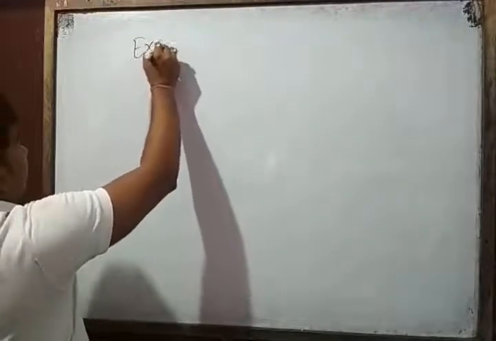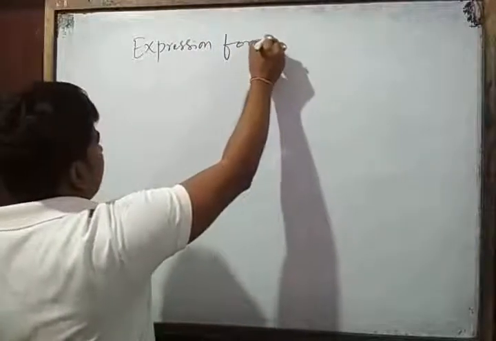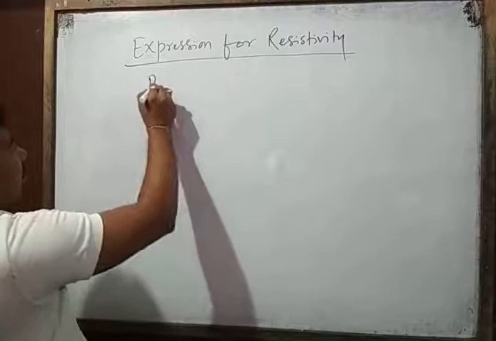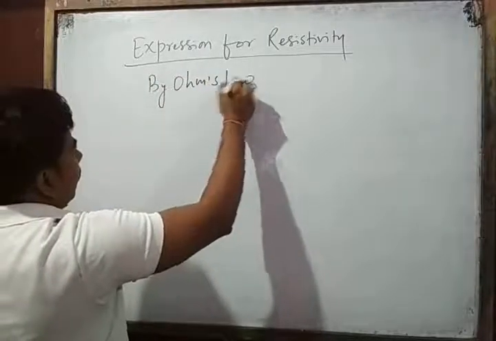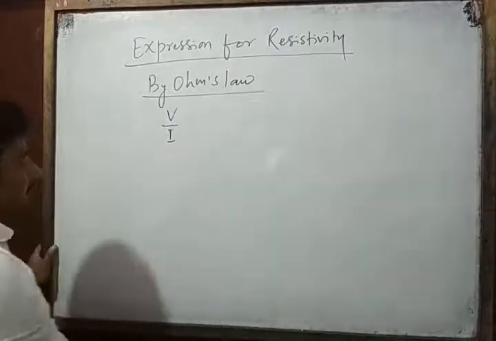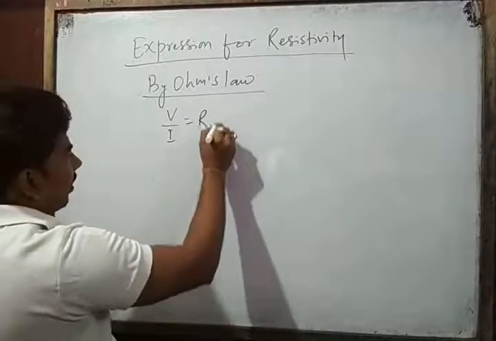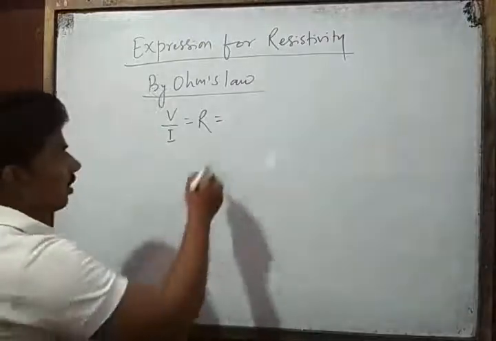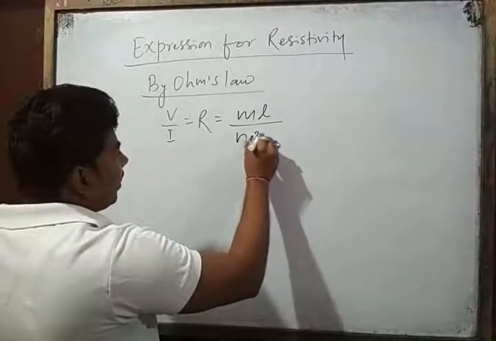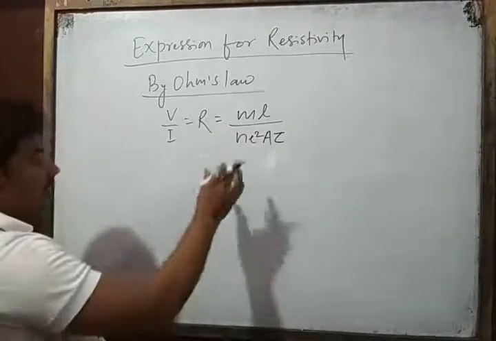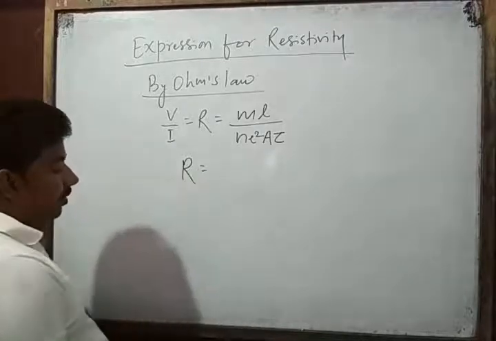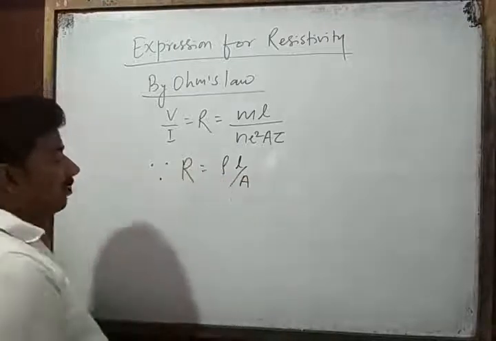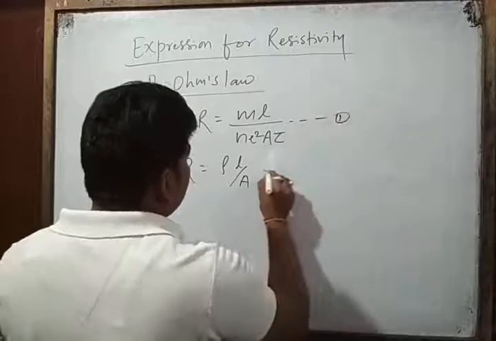here, expression for resistivity. By Ohm's law, V upon I is equal to R, and we know the formula of resistance according to the relation between drift velocity and current: R = mL divided by n e squared A tau. Also R is equal to rho L by A, this is another formula of resistance. Suppose this is equation 1, this is equation 2.